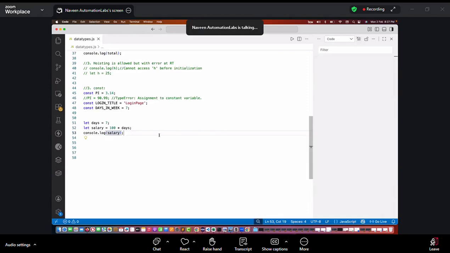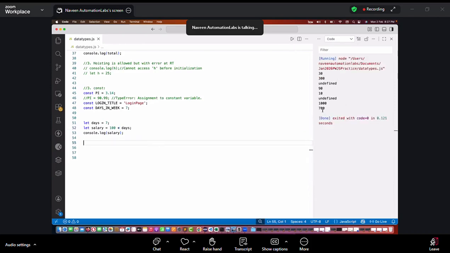If I run it, this is a sign for the multiplication, right? So simple multiplication, simple mathematics, 700. Don't you think I have introduced a bug here? Why? Because days is equal to what? 7. Tomorrow, anyone can manipulate it.